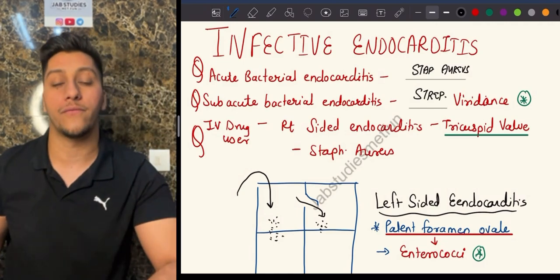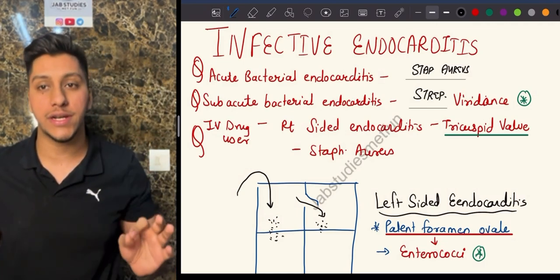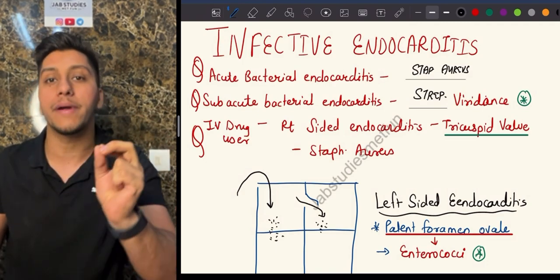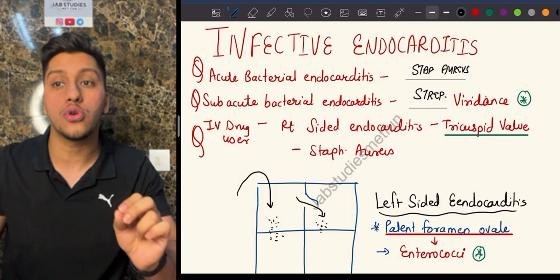Streptococcus viridans. Very important. Now see, this is a microbiology question as well. If they ask you acute bacterial, that is going to be Staphylococcus. If they ask you subacute bacterial endocarditis, that is going to be Streptococcus viridans.